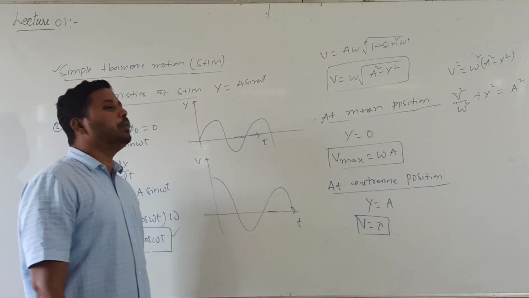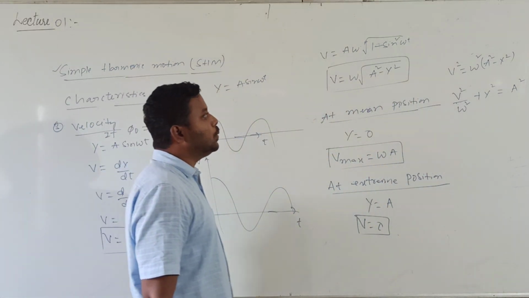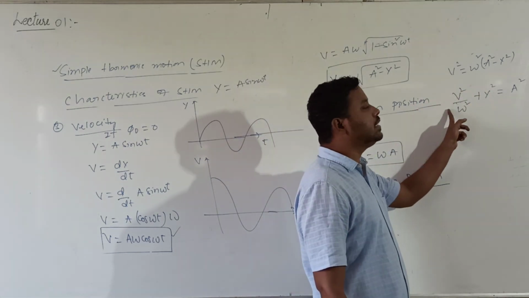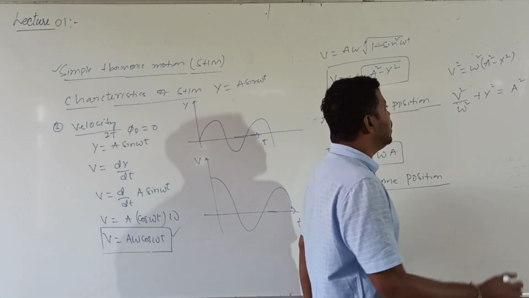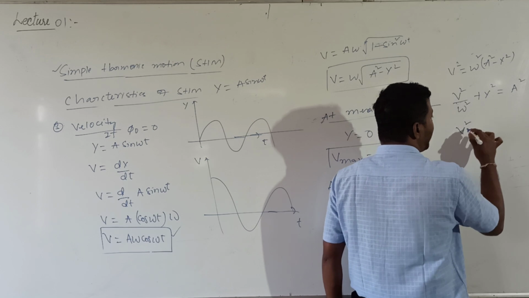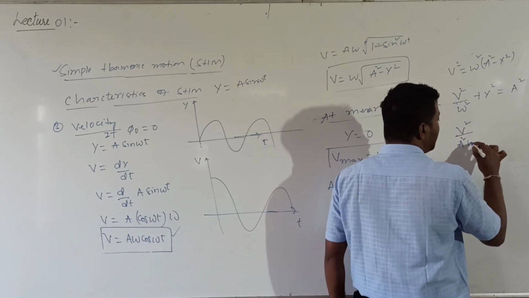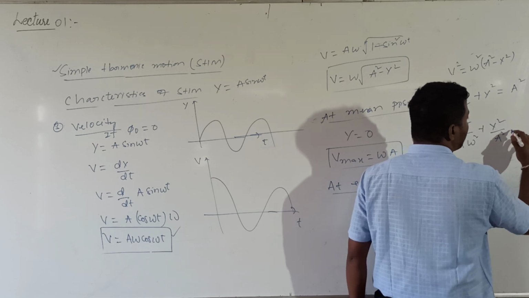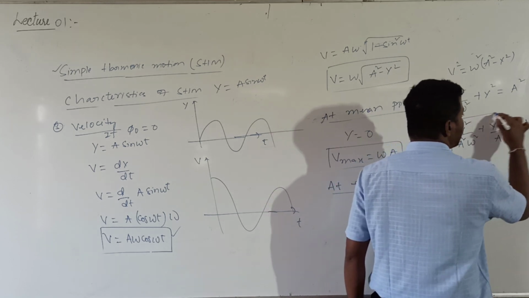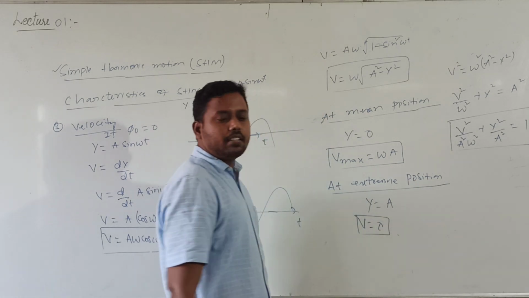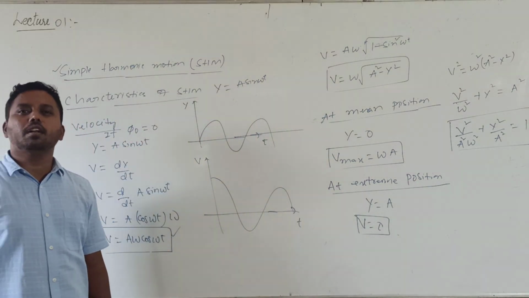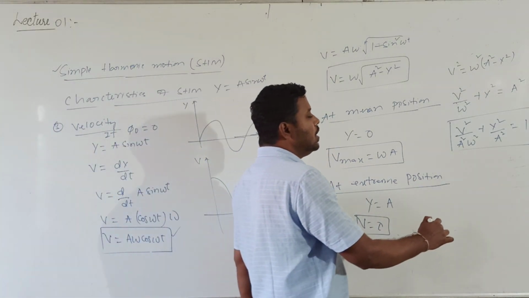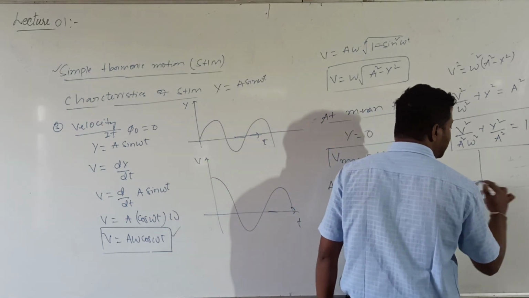Sending omega square to this side, v square by a square omega square plus y square by a square is equal to 1. So this is of the form x square by a square plus y square by b square is equal to 1. So this is the equation for an ellipse.